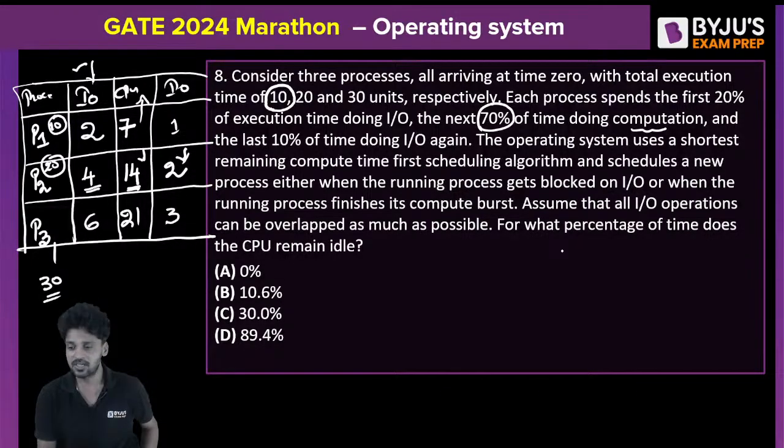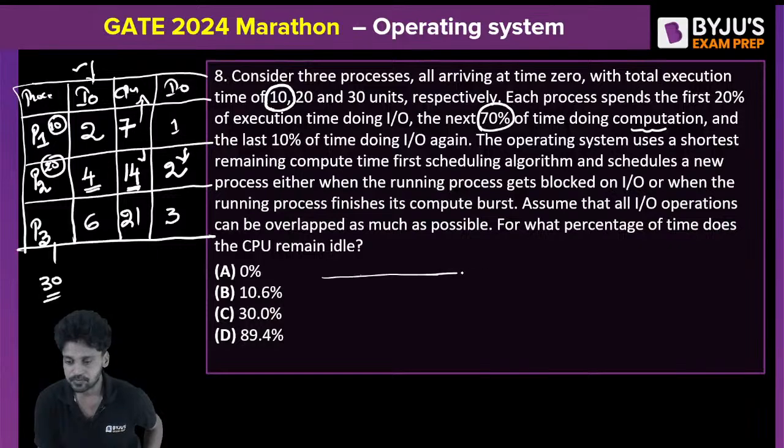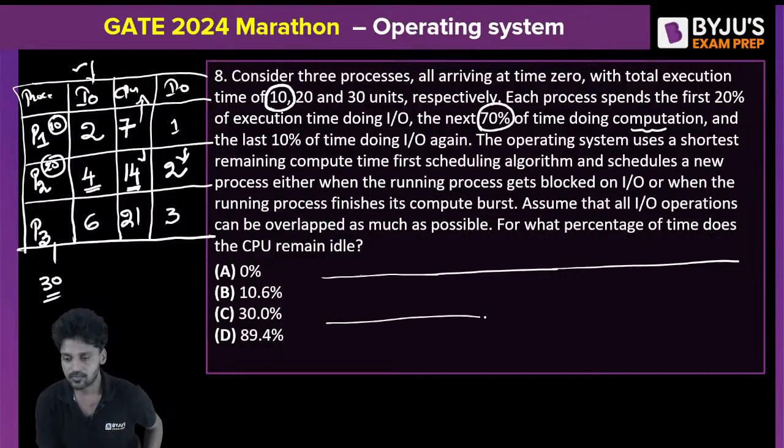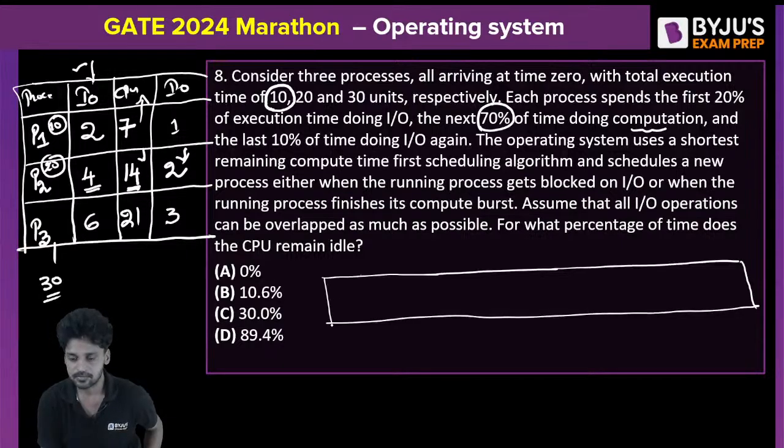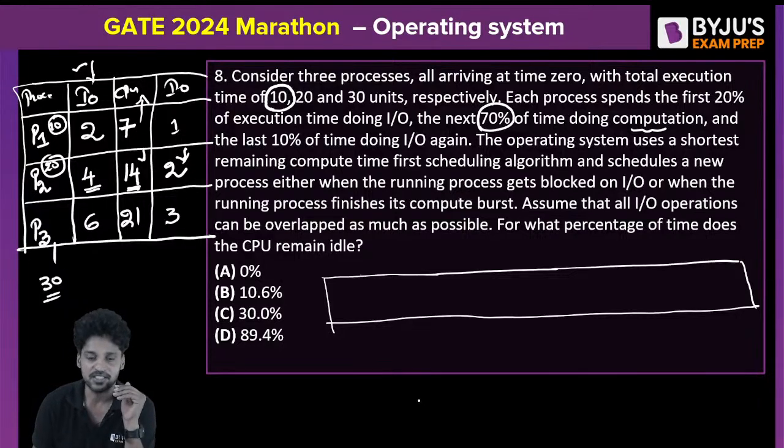Now the question is, for what percentage of the time will the CPU be idle? So we need to calculate the percentage of the CPU wastage. Simple. How will we be able to calculate it? Now initially which process starts? Obviously process P1 starts.